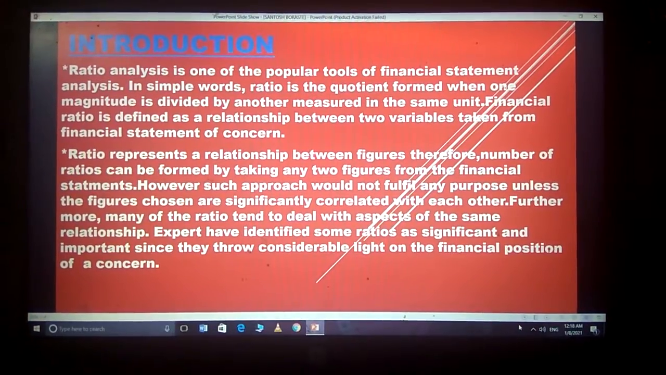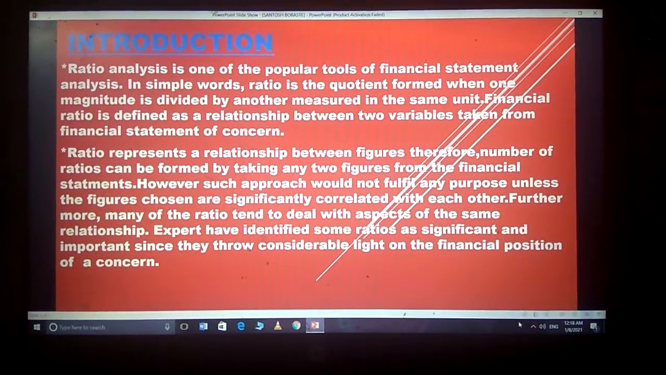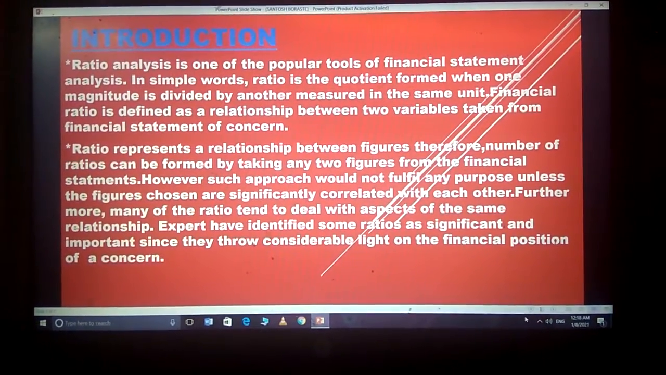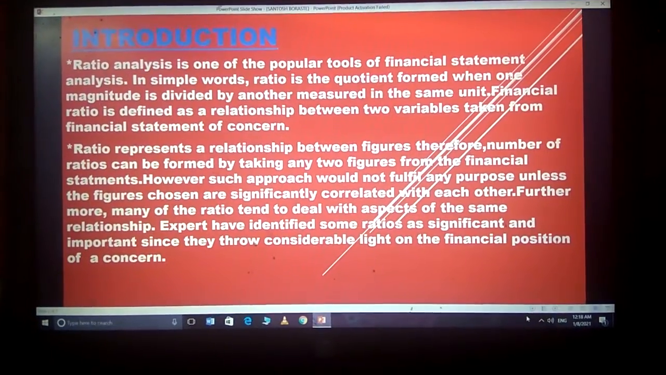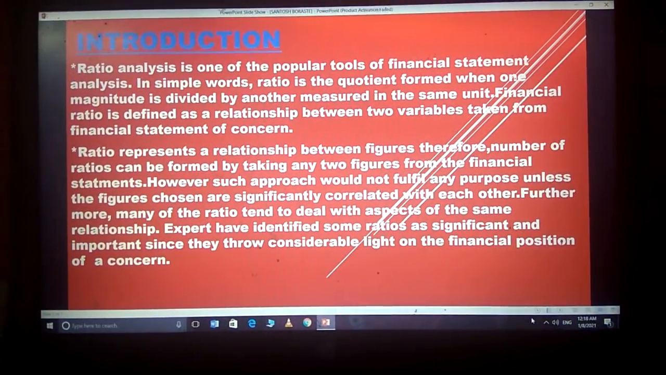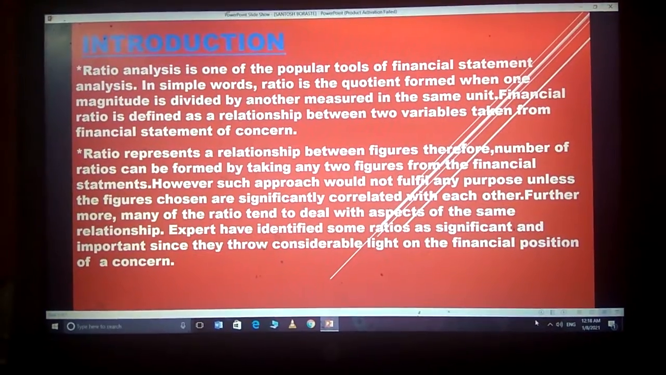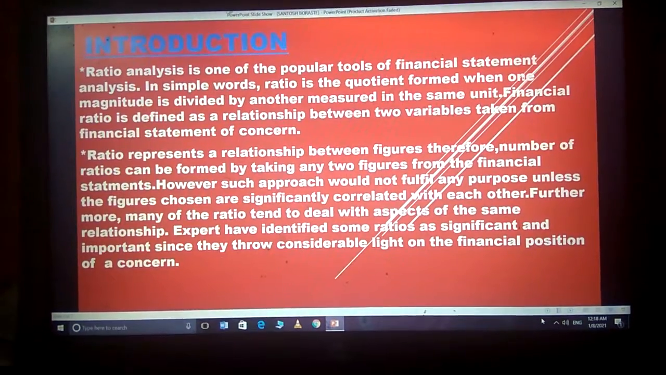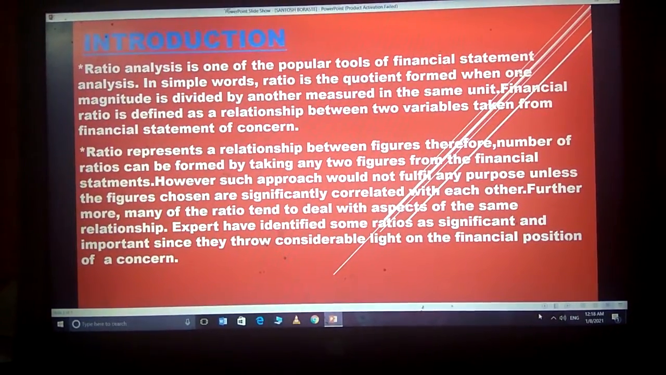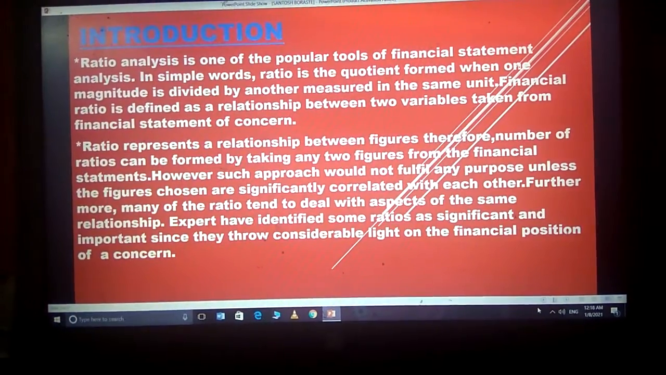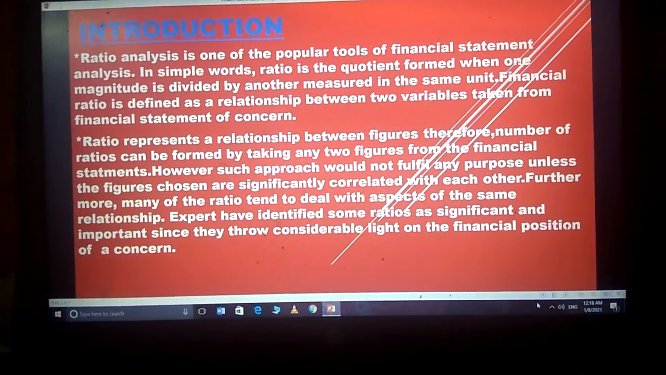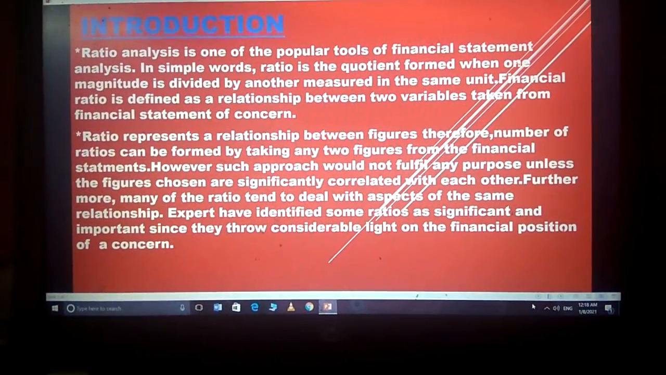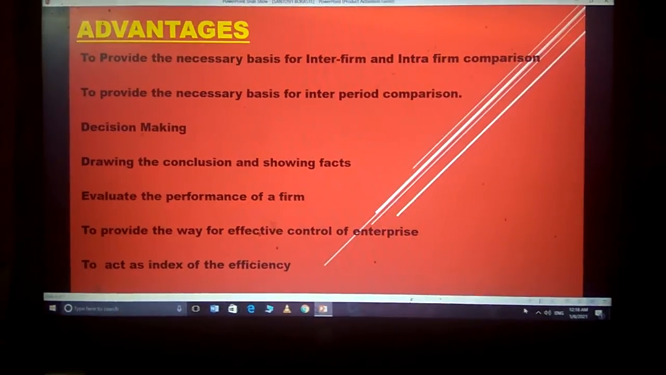Ratio represents a relationship between figures, therefore number of ratios can be formed by taking any two figures from the financial statement. However, such approach would not fulfill any purpose unless the figures chosen are significantly correlated with each other. Furthermore, many of ratios tend to deal with aspects of the same relationship. Experts have identified some ratios as significant and important since they throw considerable light on the financial position of concern.